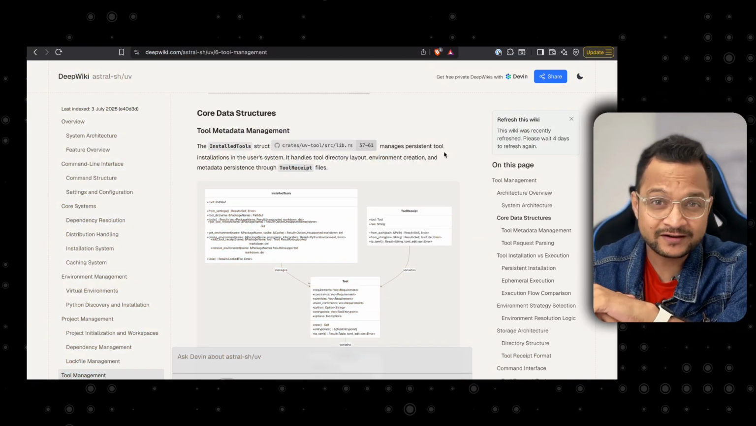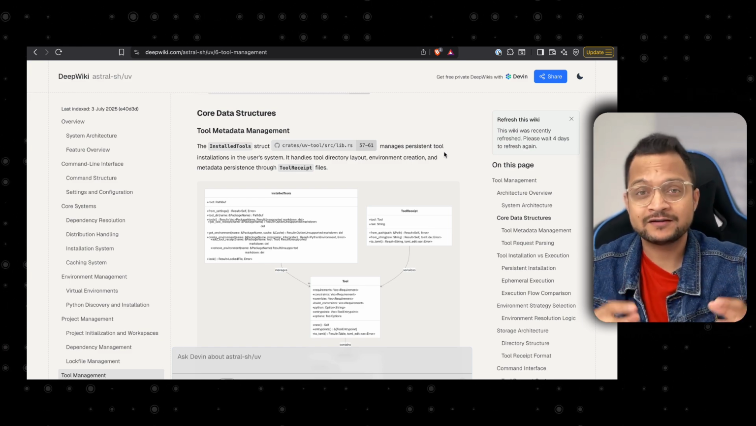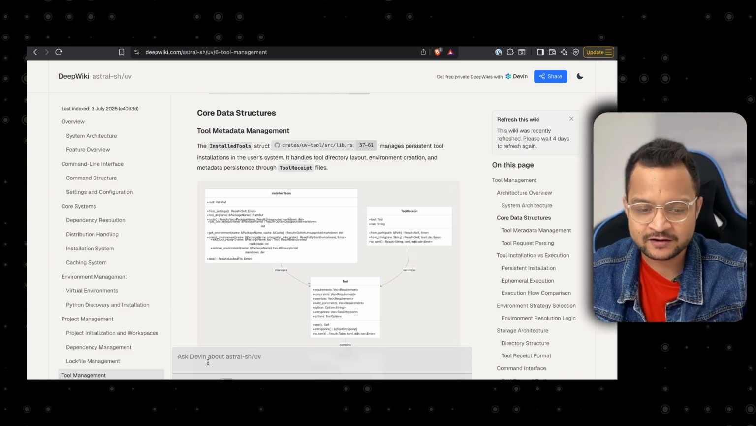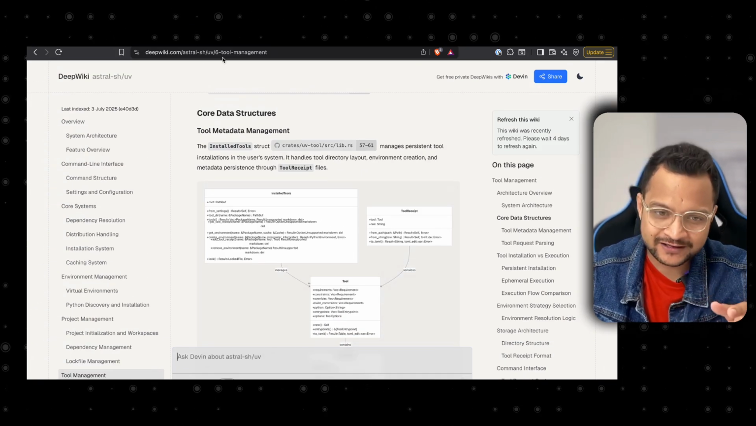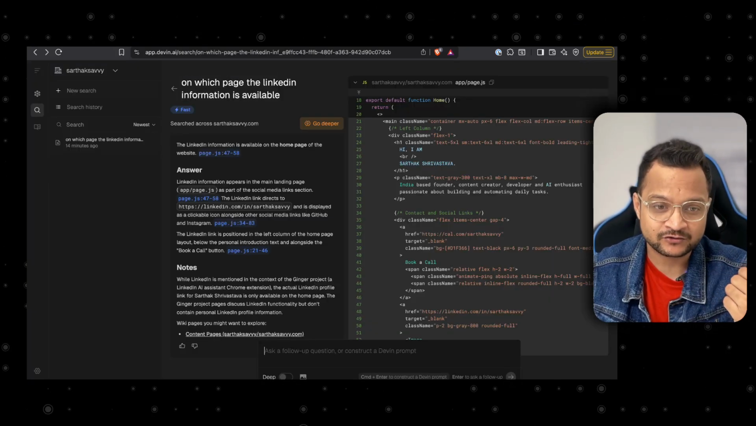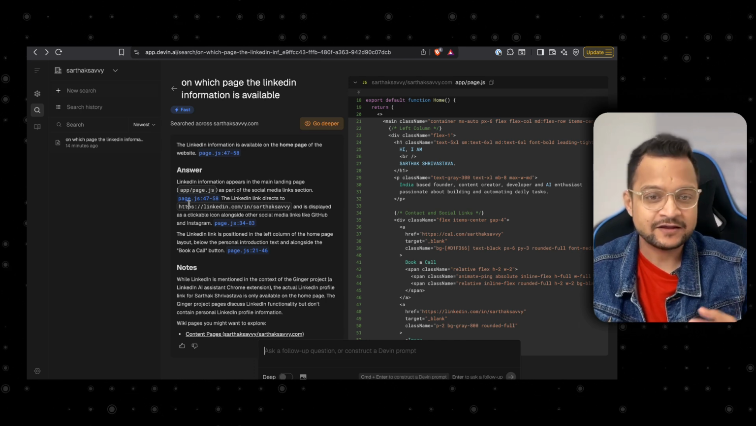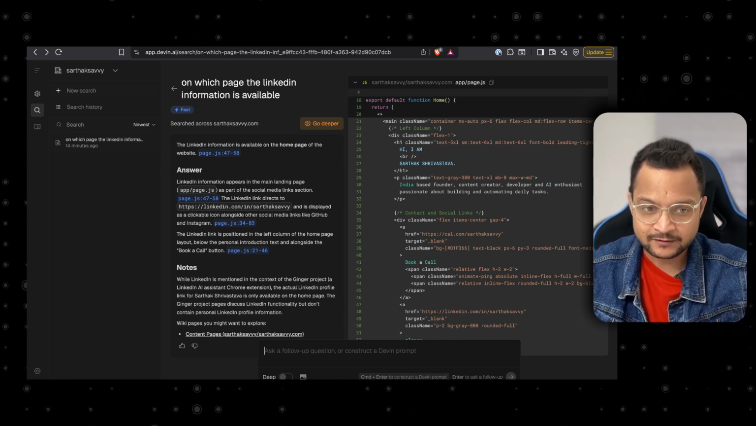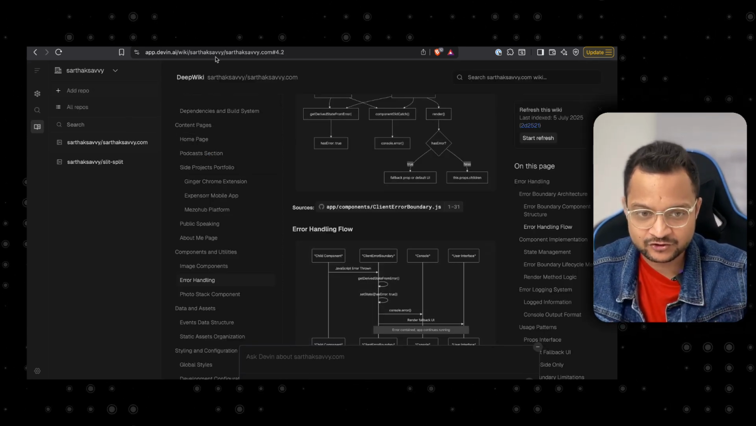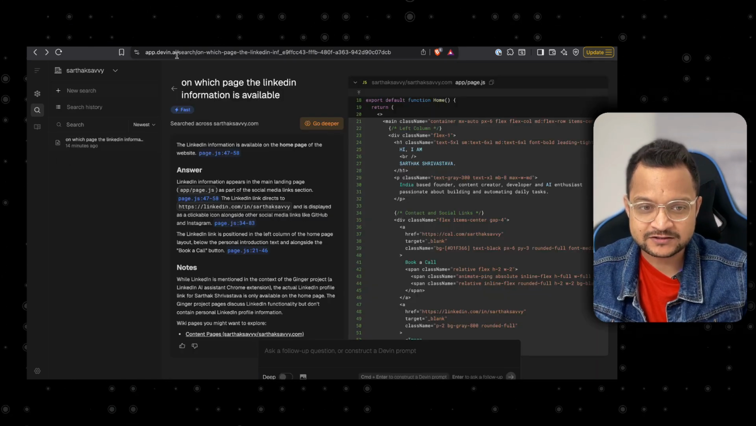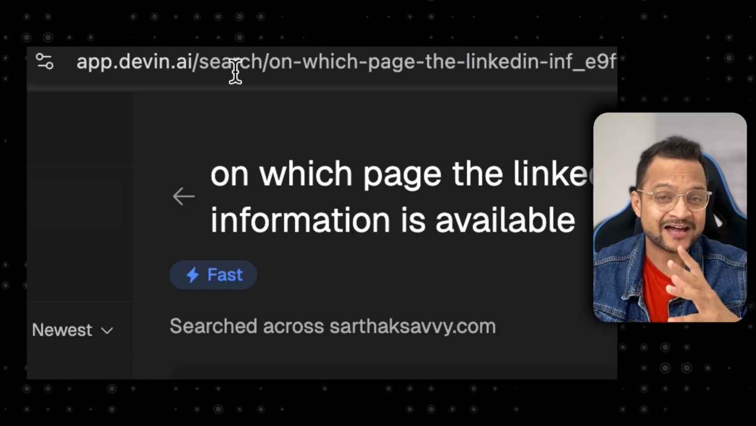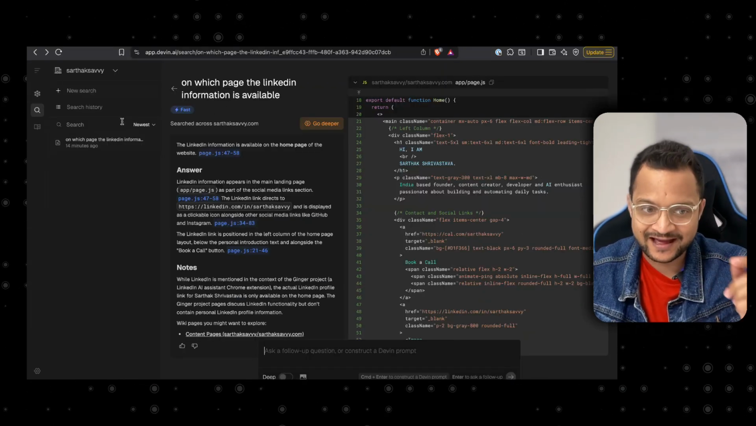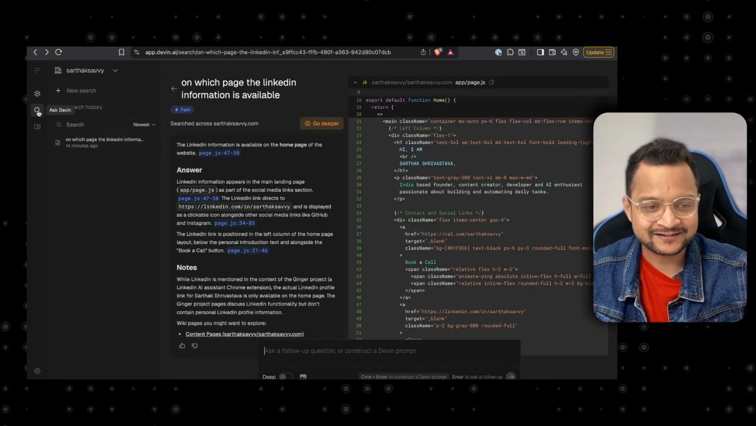The real power of DeepWiki comes on the ask part. This chat box is really powerful. And remember, we have already checked this on our private repositories. And here we landed on this page. This is the DeepWiki. When we ask a question, it moves to this page. And this is actually app.devin.ai/search, which is called the Ask Devin.